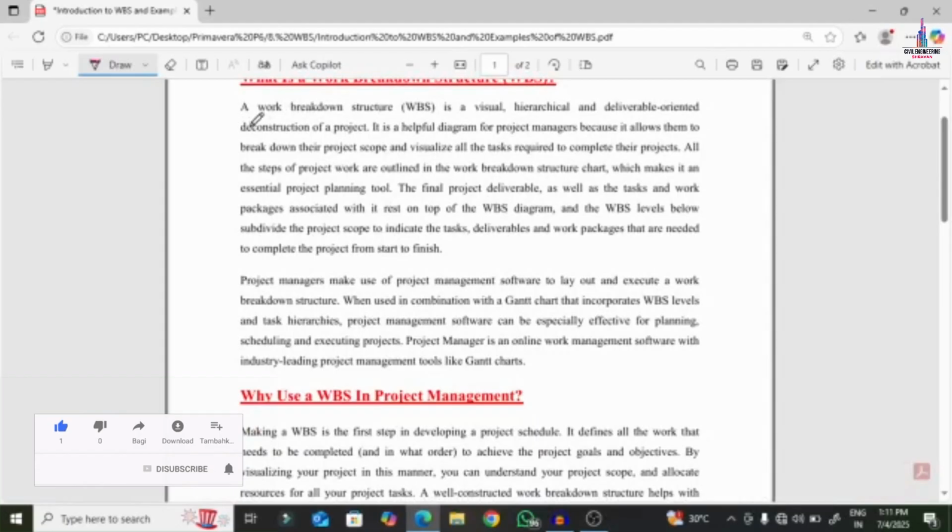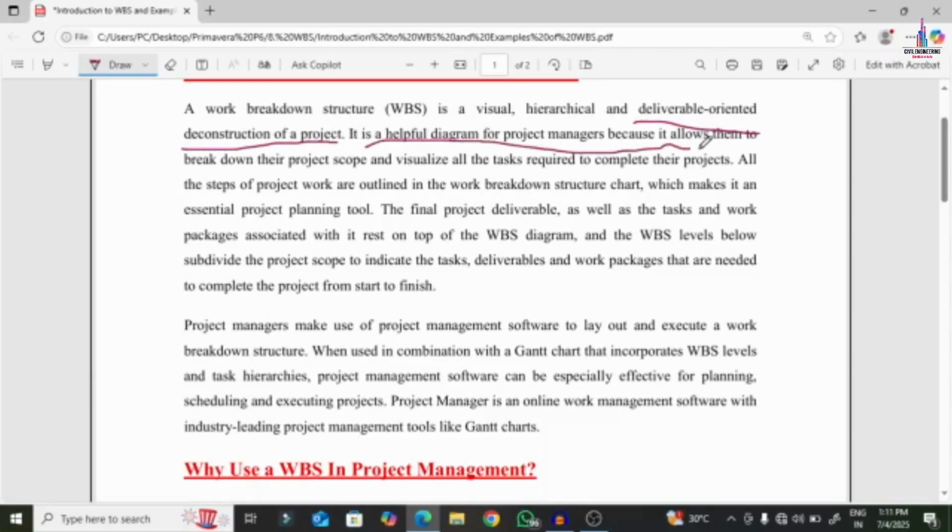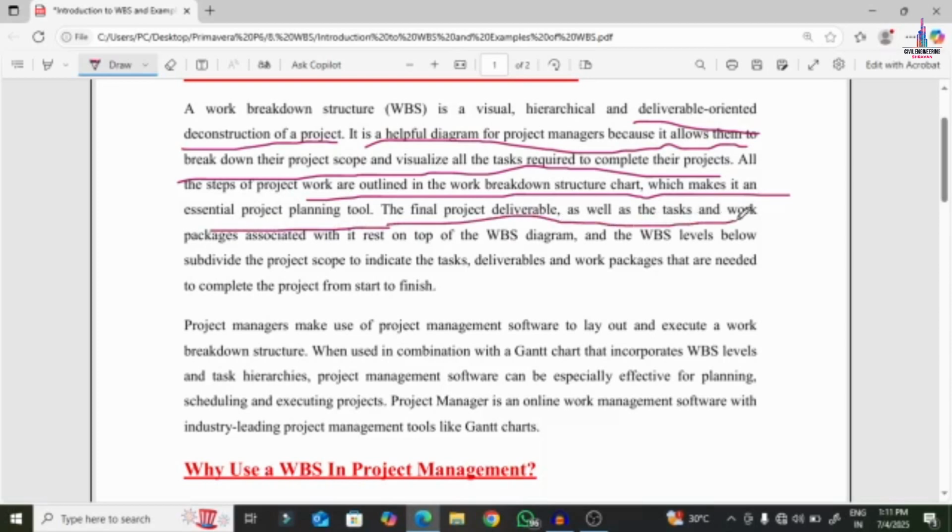A work breakdown structure, WBS, is a visualization, a deliverable-oriented deconstruction of the project. It is a helpful diagram for the project manager because it allows them to break down their project scope and visualize all the tasks required to complete the project. All the steps of the project work are outlined in this work breakdown structure chart, which makes it an essential project planning tool. The final project deliverable, as well as the tasks and work packages associated with it, rest on top of the WBS diagram.